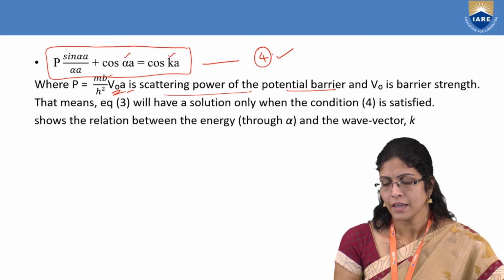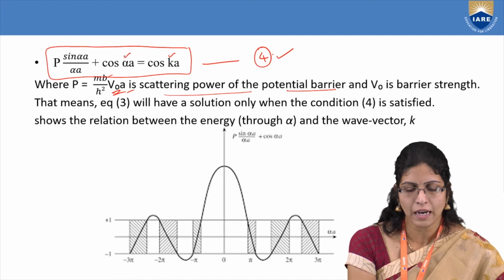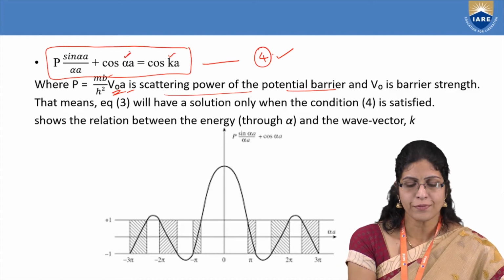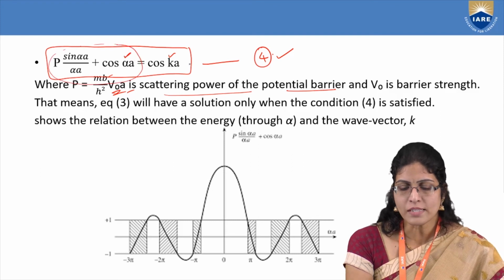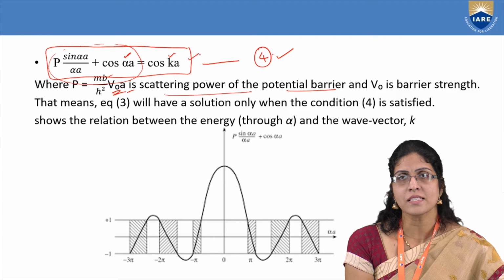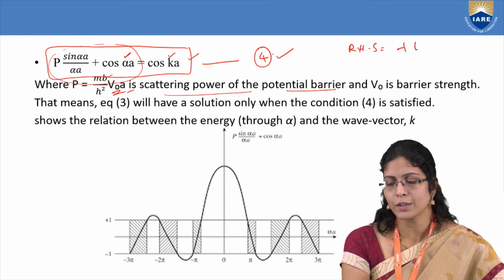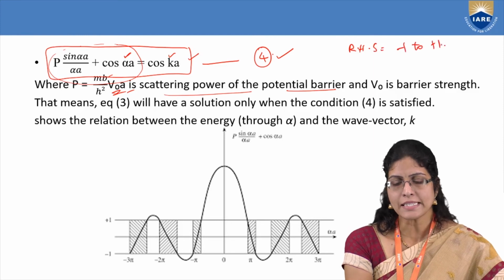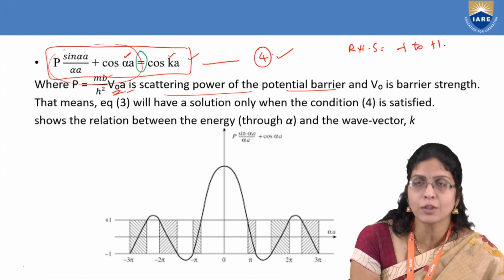How? Let us see. For every value of alpha a, you will have different values of the LHS. And the RHS is having what? Cos. So the RHS values should fall between -1 to +1. And there is something in the middle, which is equal to.